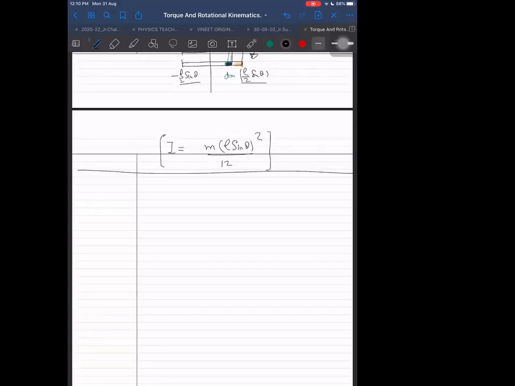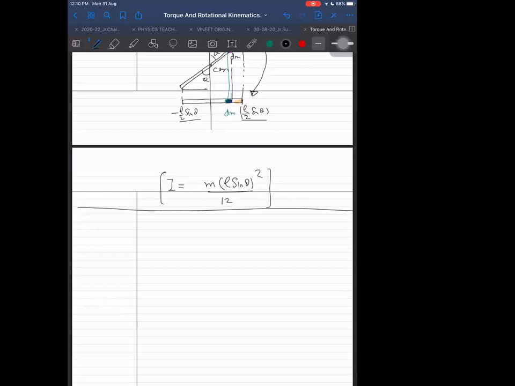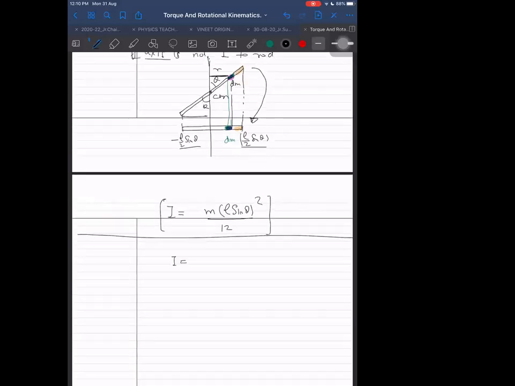And listen here, I is equal to, forget it. I was telling this thing: remember moment of inertia depends on sigma mi ri square. As long as I keep mi and ri the same, moment of inertia does not change. Let us say it was the ith particle which was at a distance ri. This ith particle I am bringing here and I am still keeping it at a distance ri. So will I change the moment of inertia of this?